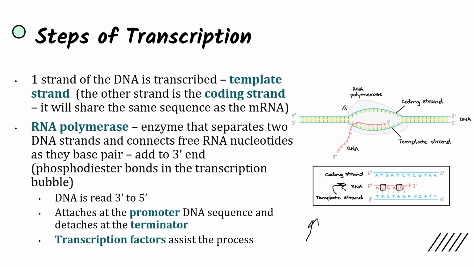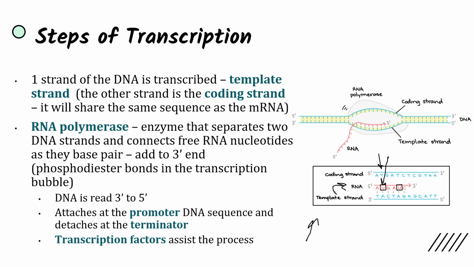And the other DNA strand is known as the coding strand. It's going to have the same sequence as the mRNA because both of these were base paired to the same template strand. And the only difference is that RNA is going to contain the uracil molecule while DNA is going to have the thymine molecule. And so the enzyme, again, that we're talking about here is RNA polymerase.